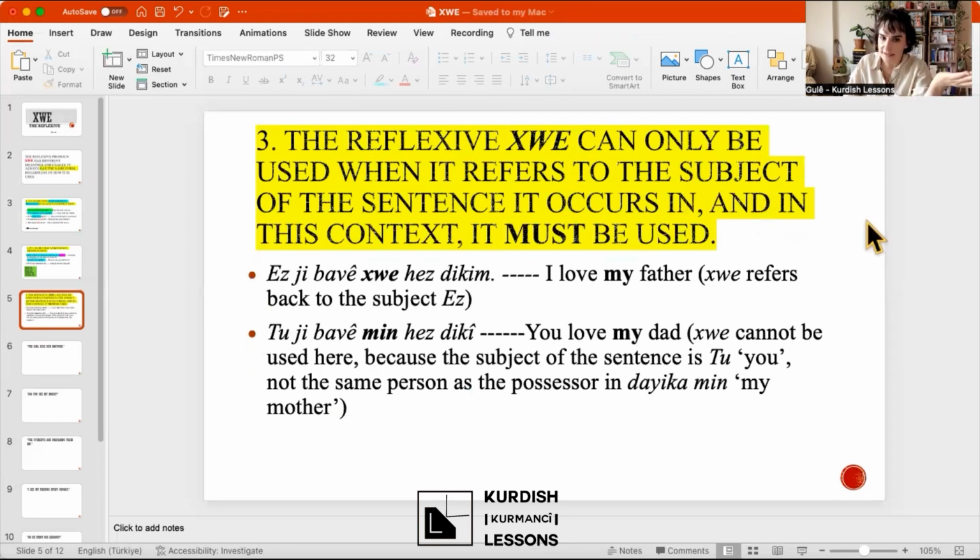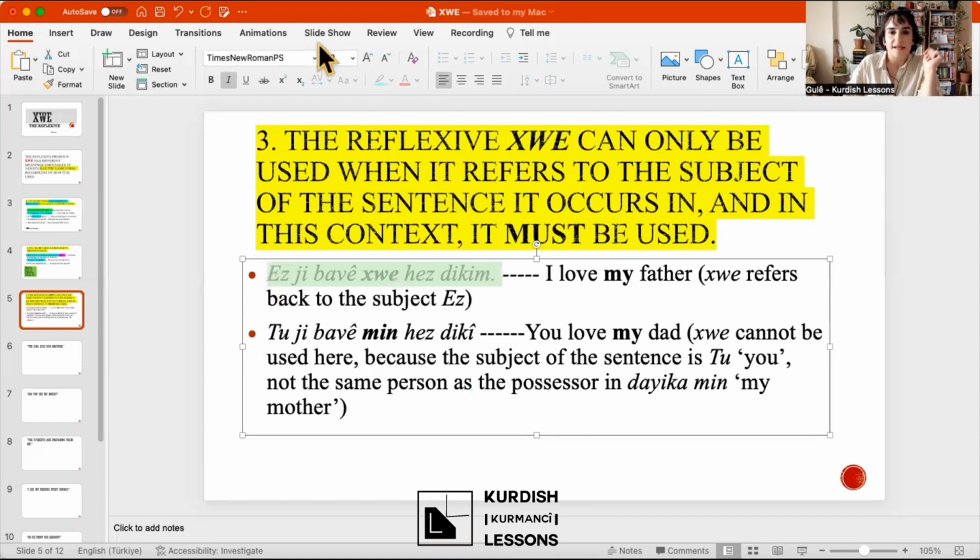For example, the first example: as jibave khwe hasdikum. I love my father. The subject is as, and the object is bav, the father, but bav belongs to as. So it means you have to use khwe.